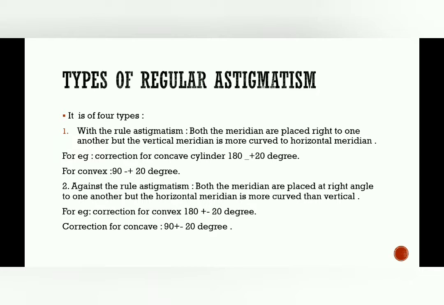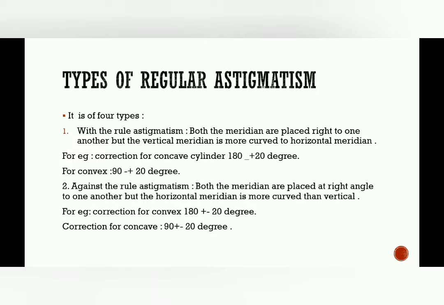So for example, if you are correcting with the rule astigmatism with a concave cylinder, then you will use 180 plus minus 20 degrees, and for the convex 90 degrees plus minus 20 degrees. So these are the kind of corrections we need in with the rule astigmatism.